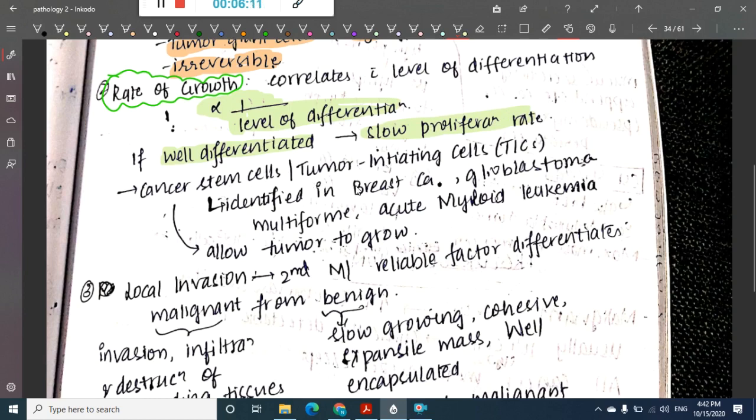For example, cancer stem cells or tumor initiating cells are identified in breast carcinoma, glioblastoma multiforme and acute myeloid leukemia. These will allow the tumor to grow. Where are they found? These cancer stem cells or tumor initiating cells are mainly found in breast carcinoma, glioblastoma multiforme and acute myeloid leukemia.